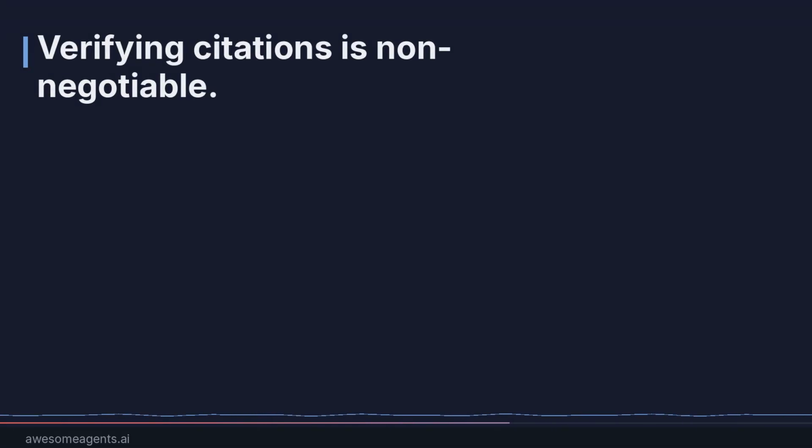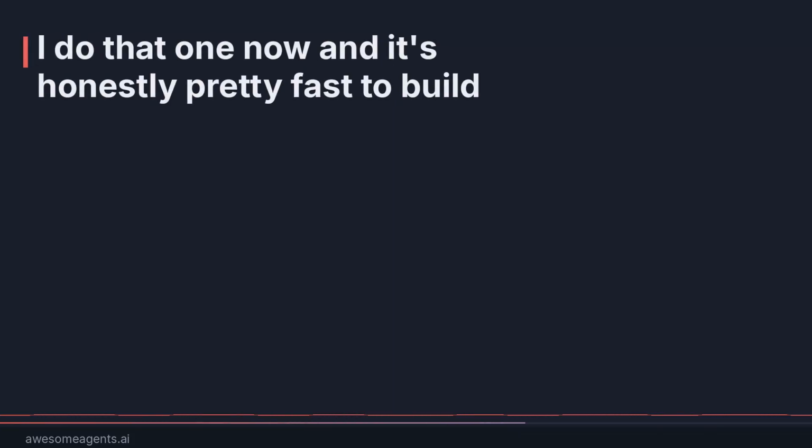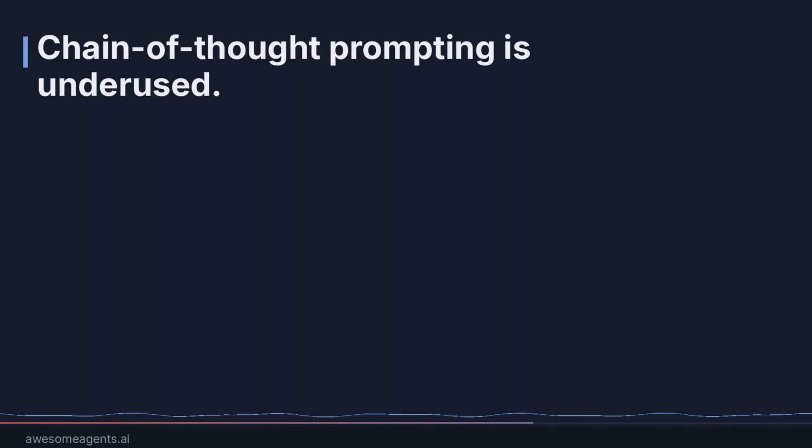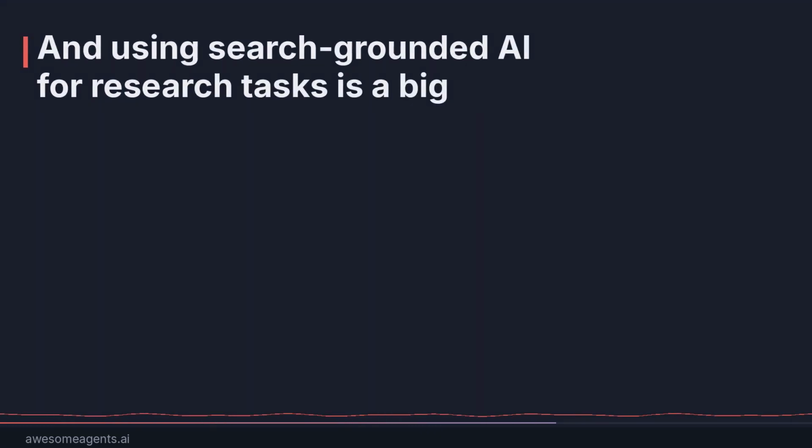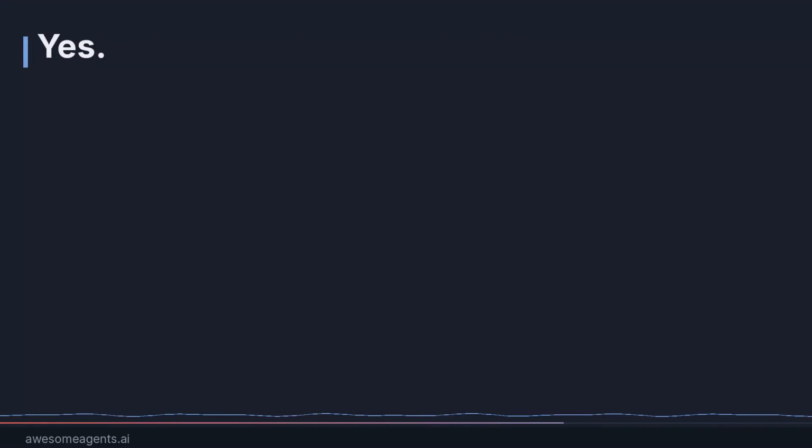Okay, let's talk about what you can actually do. 5 strategies in the article. What are the ones that matter most to you? Verifying citations is non-negotiable. Ask the model for its source, then check that the source exists. A 30-second Google search catches most fabricated references. I do that one now, and it's honestly pretty fast to build as a habit. Chain of thought prompting is underused. Ask the model to walk through its reasoning step by step before you accept a complex answer. Faulty logic is much easier to spot than a confident one liner.